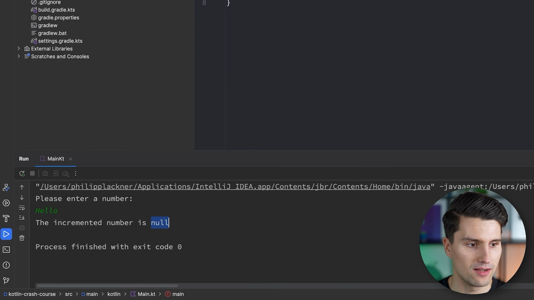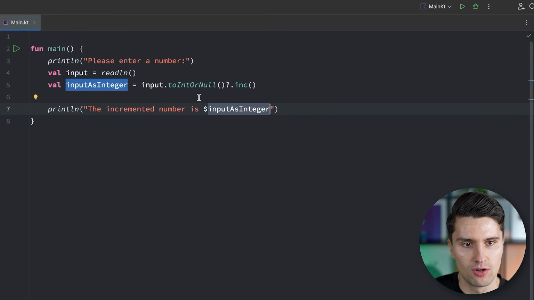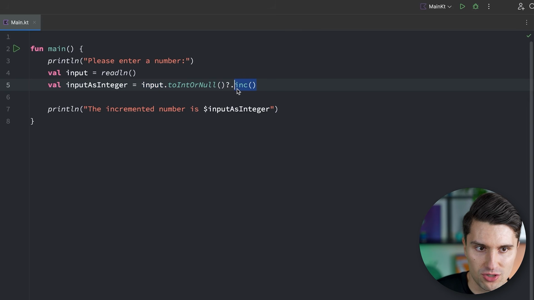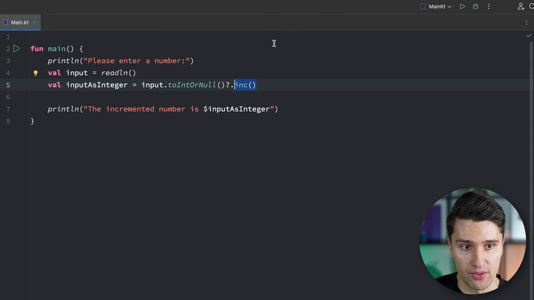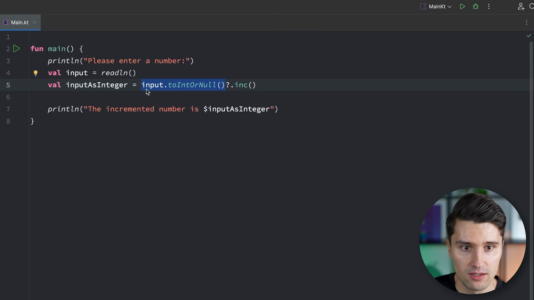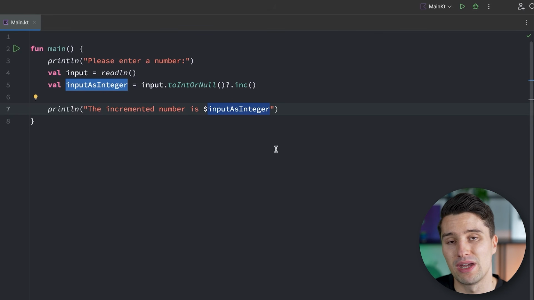What does that mean? Well, if we actually need to do something directly with a value that could be null, we can safely call such other functions like incrementing this. This is the same as the ++ operator, by the way. Just that with a question mark dot, we can make sure that this code only gets executed if what comes before is actually not null. If it is null, then the whole result will be null. And that is why we saw the incremented number is null in the case that we entered a hello world text.